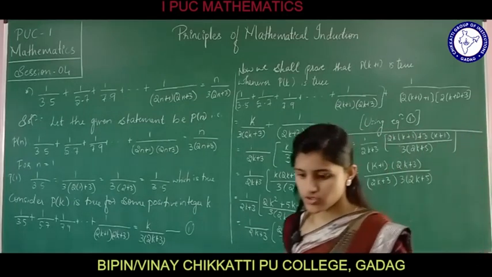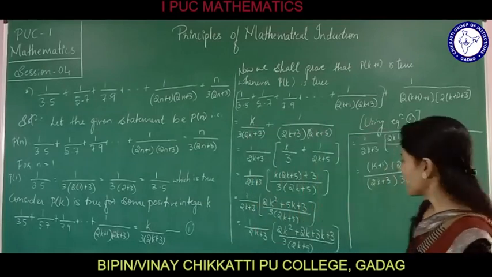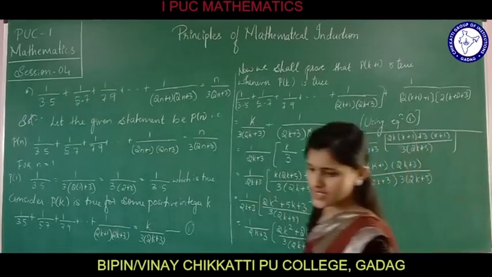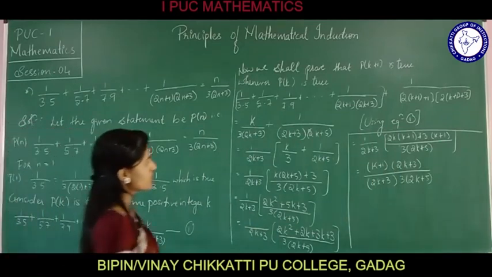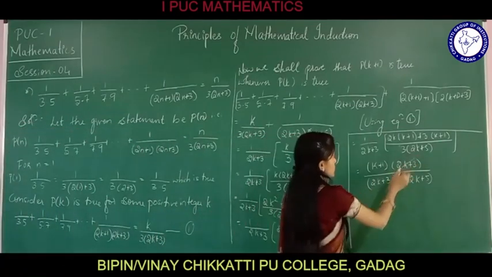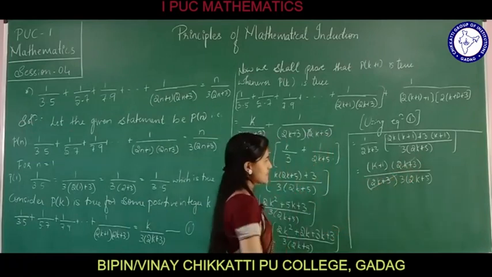Next what we are going to do? See how we are going to write it. k plus 1 into 3 times of k, 2k plus 3, 2k plus 3 we got it as cancelled.